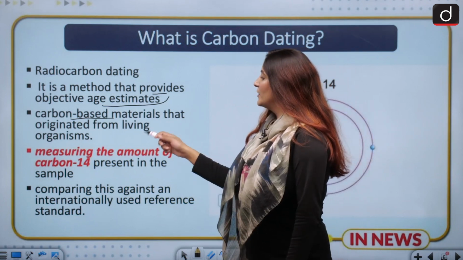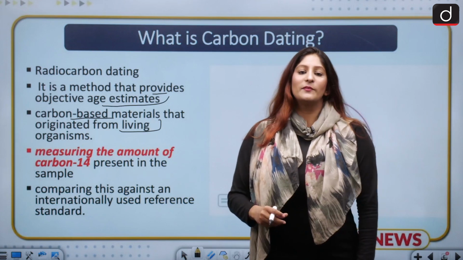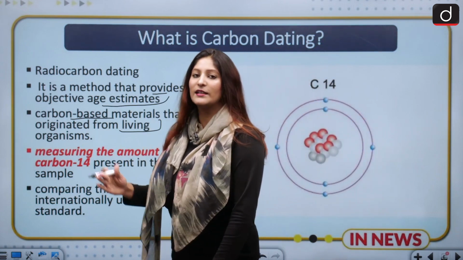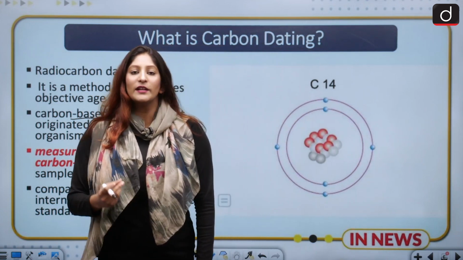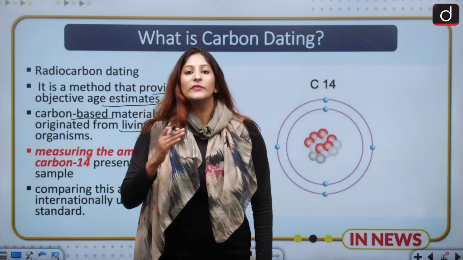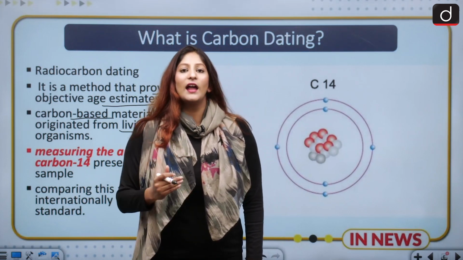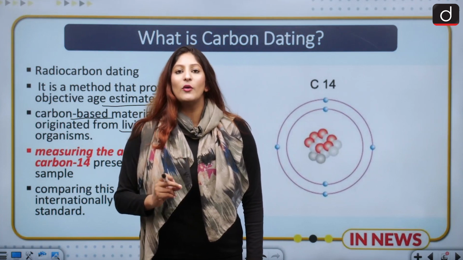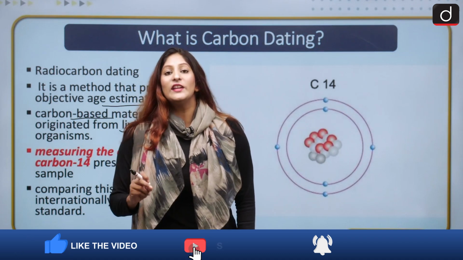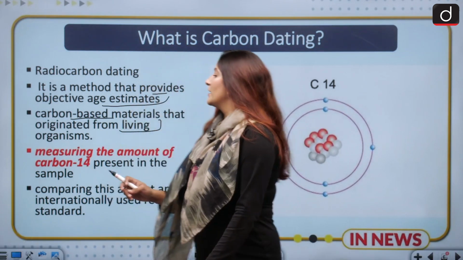This can be understood from the fact that living organisms, as they live their entire life, accumulate C12 and C14. Once they die, there is a cutoff of C14 exchange from their bodies, and if we get the amount of C14 in their body after they have died, we can understand their age.